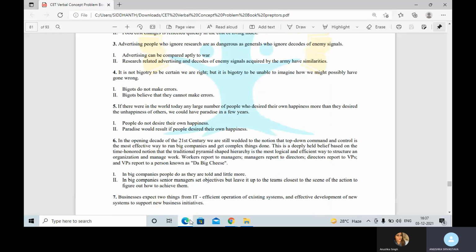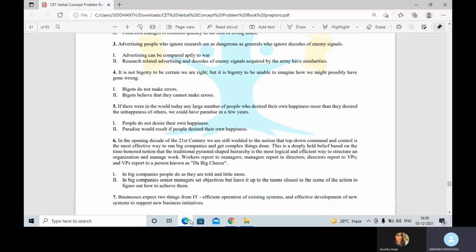The first conclusion says advertising can be compared aptly to war. Aptly means perfectly. But again, it does not follow because, as I said, we are not comparing advertising to war perfectly or appropriately. The second says research related advertising and decodes of enemy signals have similarities. Now, research related advertising and decodes of enemy signals do not have similarities. If you ignore research and do advertising, and if you ignore decodes of enemy signals, then that is going to have similarities. So, again, the consequences of ignorance will have similarities. So, my answer for the third one becomes option number 4, neither 1 nor 2.